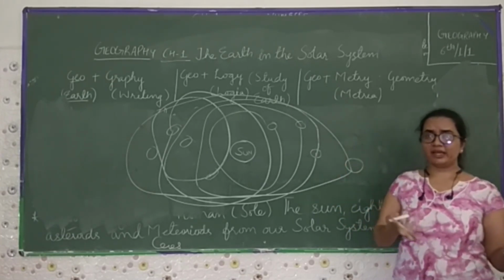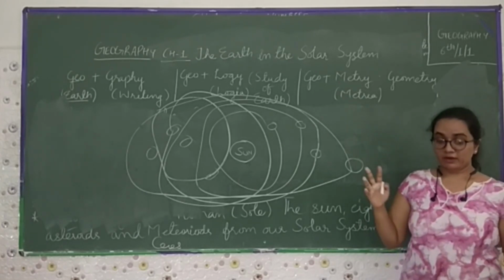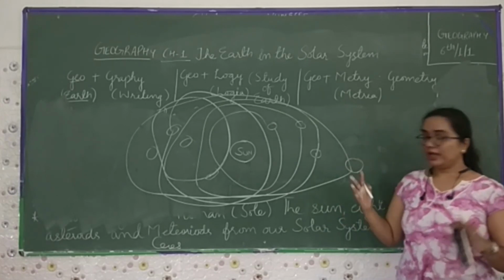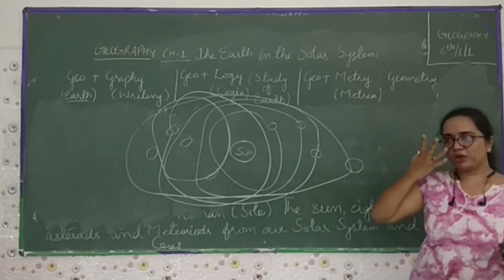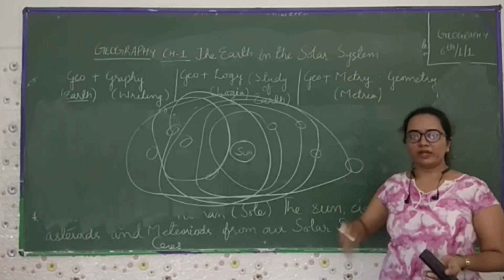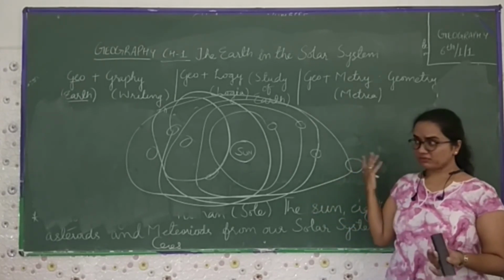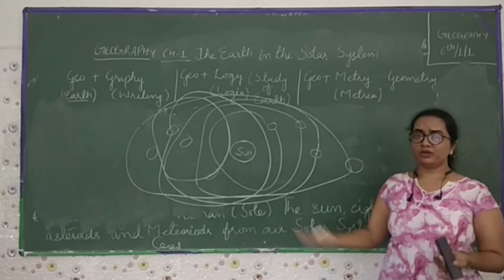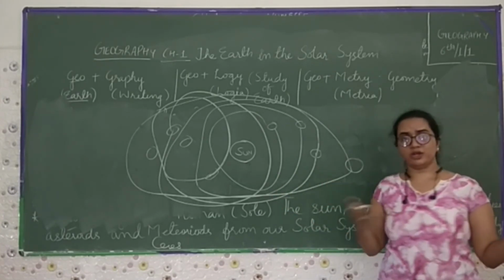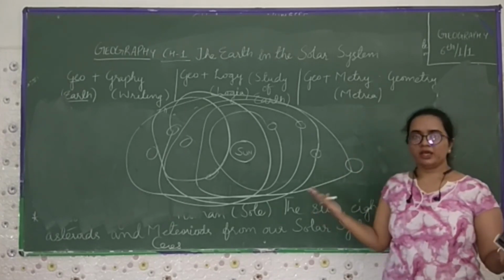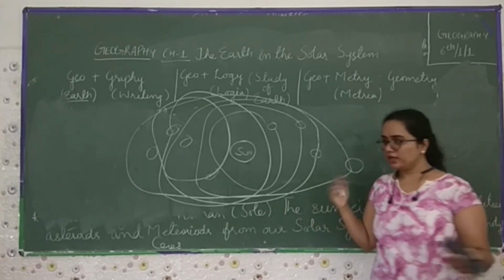Scientists predict that when one galaxy and another galaxy collide with each other, it becomes another galaxy, because we have billions of galaxies, which help us to know what things are going on and what things are not going on. So these are the things which we see in this chapter.